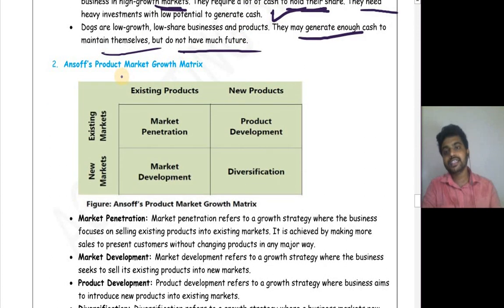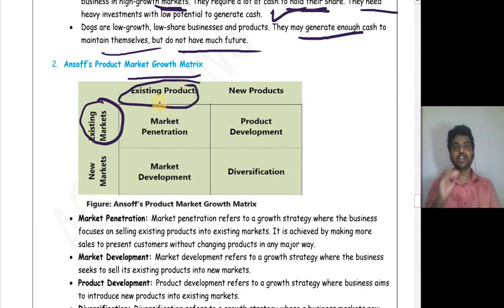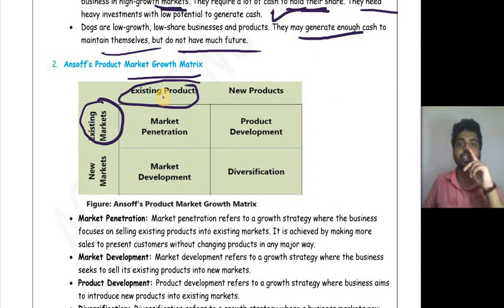Next is Ansoff's product market growth matrix. Here, in the existing market, if you enter with the existing product, with no changes, that is called market penetration. That is, you maintain your market and try to extend your market share in that particular market itself. You do not go for a new market to increase your share.